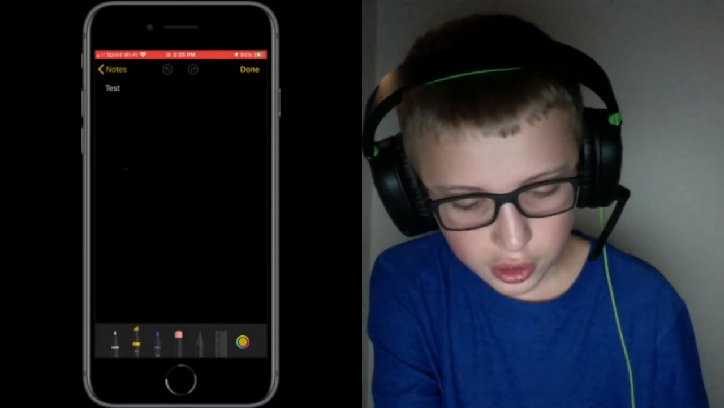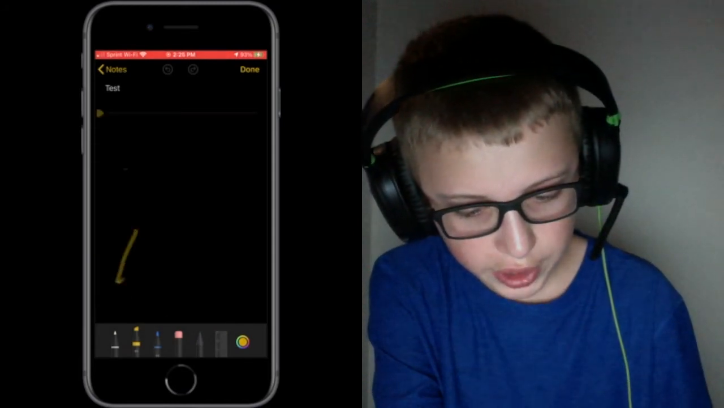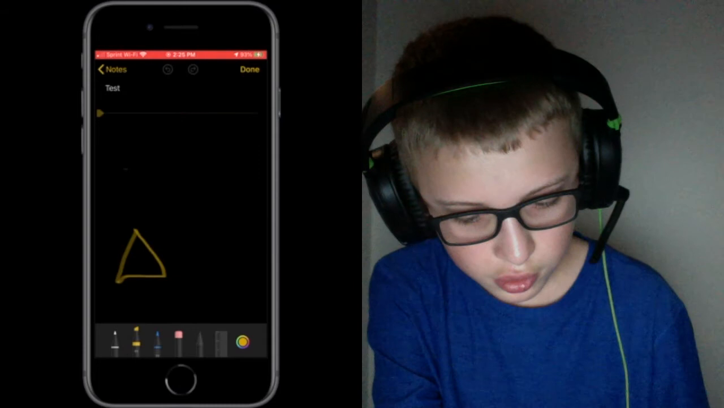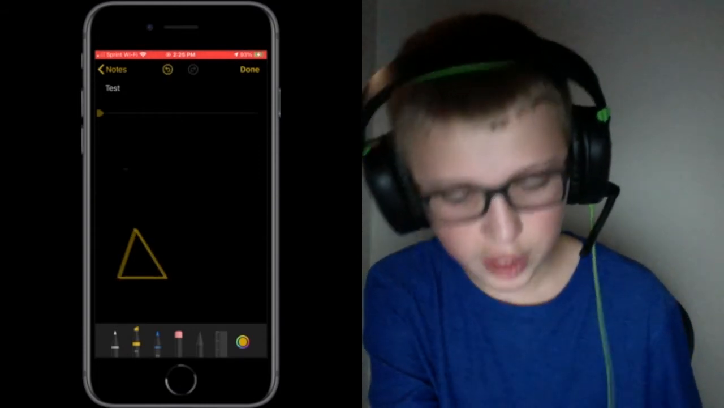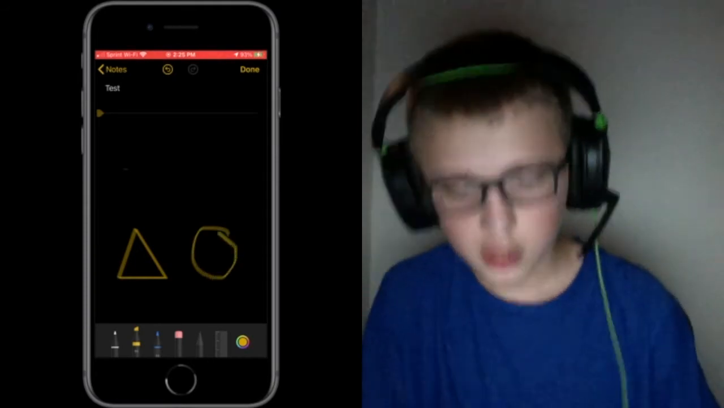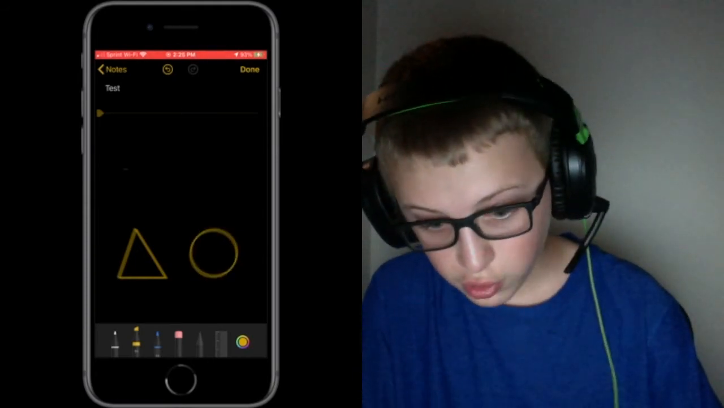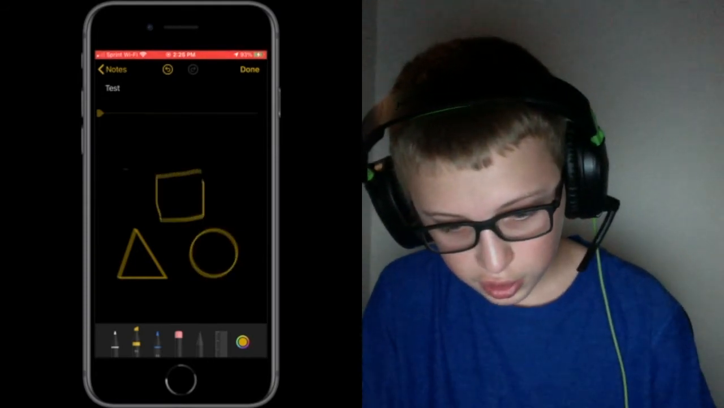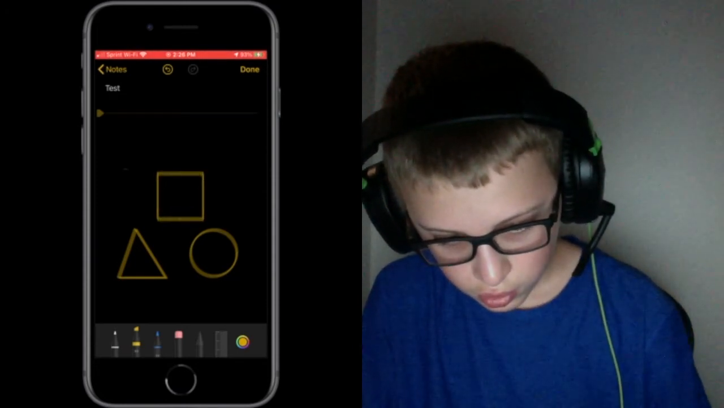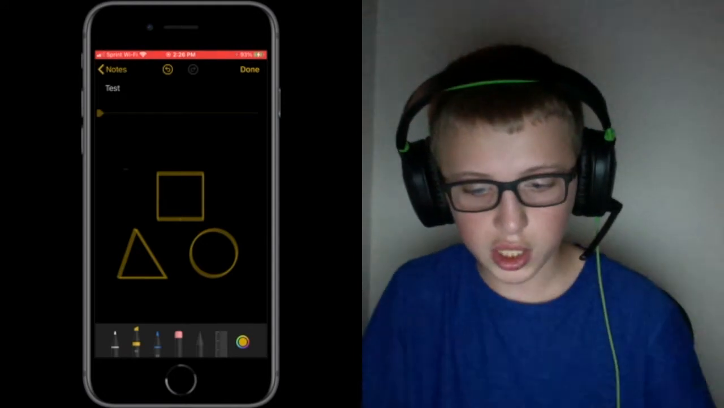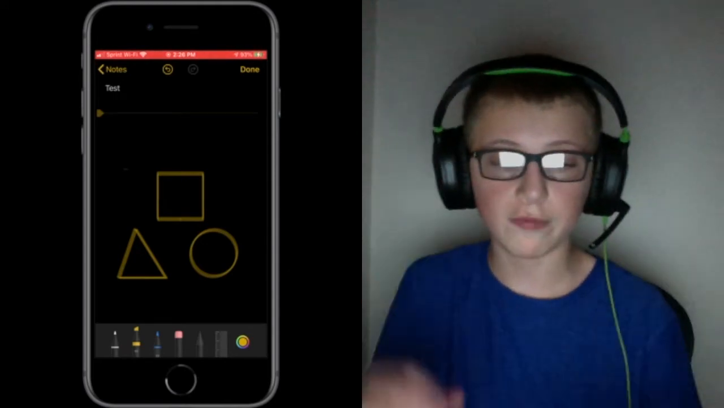But let's say I'm drawing right down here. I'm going to draw a triangle. And if I hold when I'm done drawing, look at that. It makes a perfect triangle. I can do this with a circle. I can do this with a square. And I'm just holding at the end there, and it basically corrects it so it's the right format.